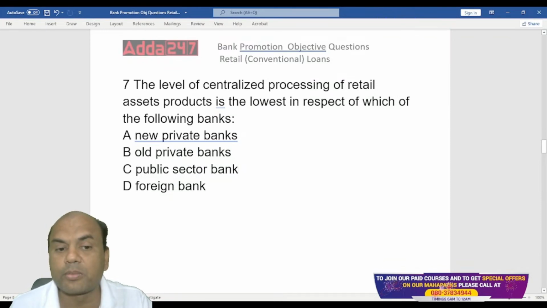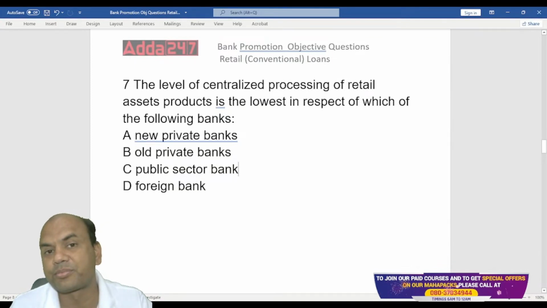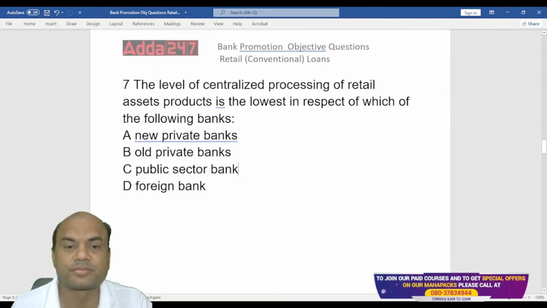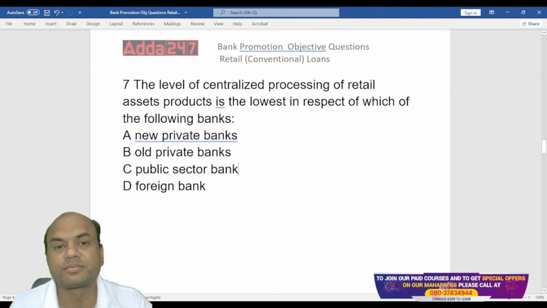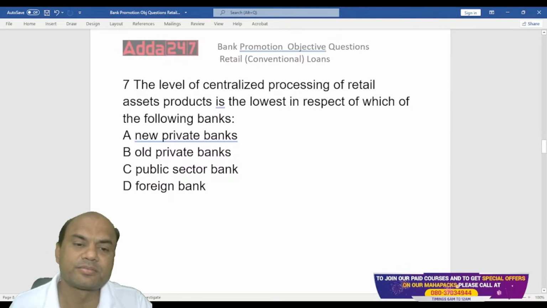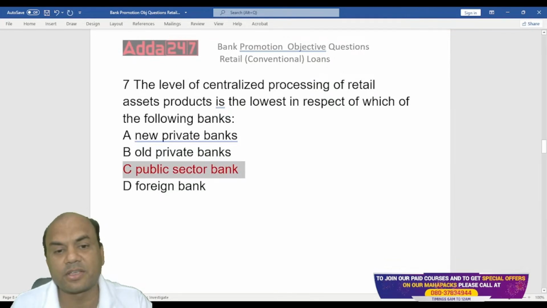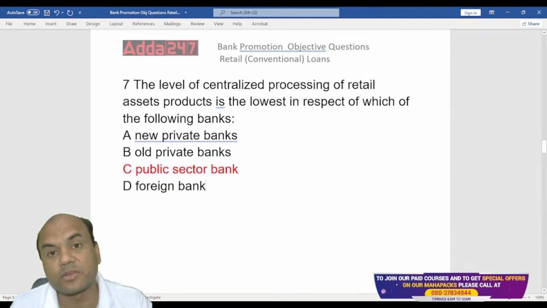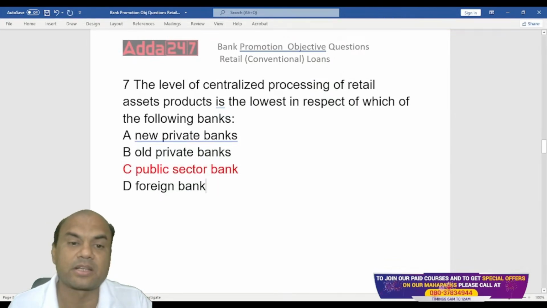It's a sad part, but it's still there. What is it? The answer is public sector banks. It is least as of now in all these public sector banks.